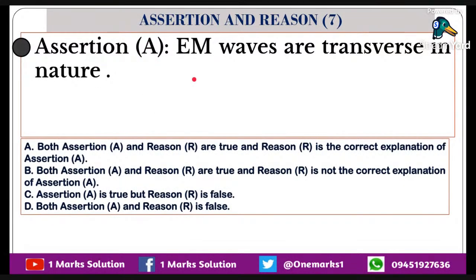Electromagnetic waves are transverse in nature. What is transverse in nature? If this is the direction of propagation, you can see this is the direction of propagation. Now the magnetic waves will be moving perpendicular. That means the vibration will be perpendicular. If it is like that, we can call it transverse. There are two types of waves, transverse and longitudinal waves. So you can note that one.